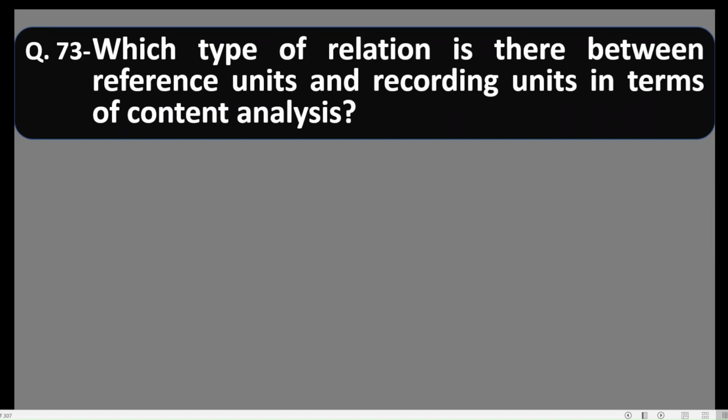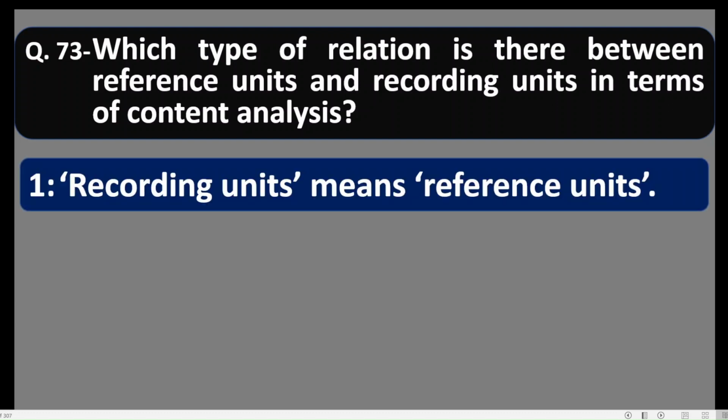Question 73. Which type of relation is there between reference units and recording units in terms of content analysis? Two types of units of analysis are considered in content analysis, known as reference units and recording units. Let us see the options. Number one, recording units mean reference units.